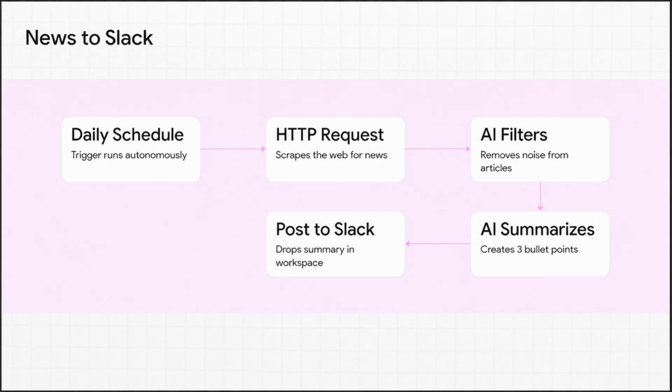Our last example showcases a totally proactive workflow. Instead of waiting around for an external trigger like an email, this agent acts autonomously on a set schedule. Every single morning, it runs an HTTP request to scrape the web for tech news, filters out all the noise, distills the best articles into 3 really neat bullet points, and then drops that summary right into your Slack workspace. It's basically your personal morning researcher, doing all the heavy lifting before you've even had your coffee.